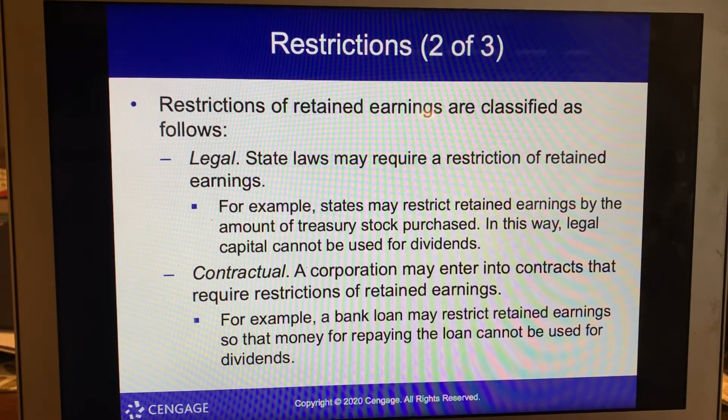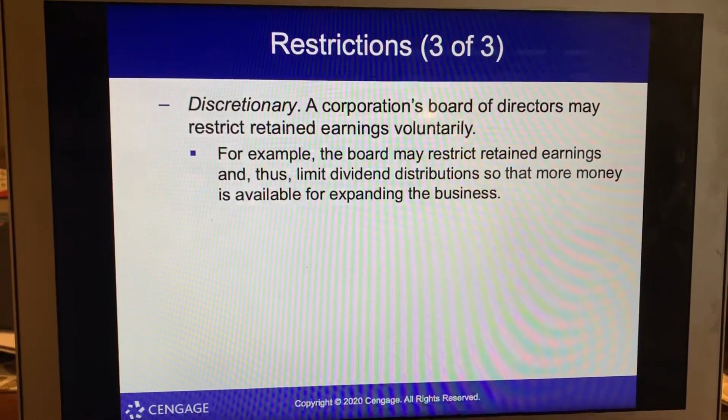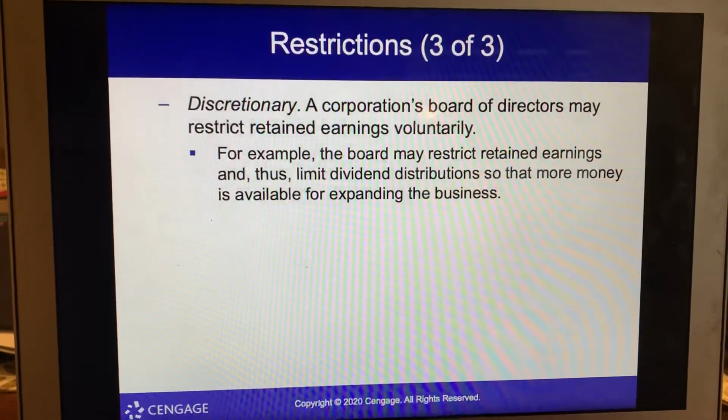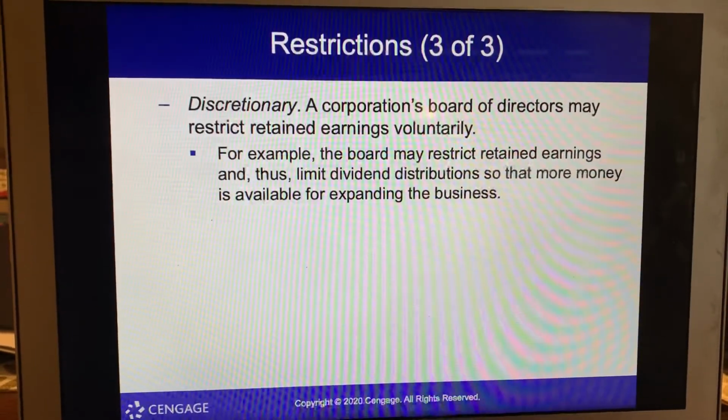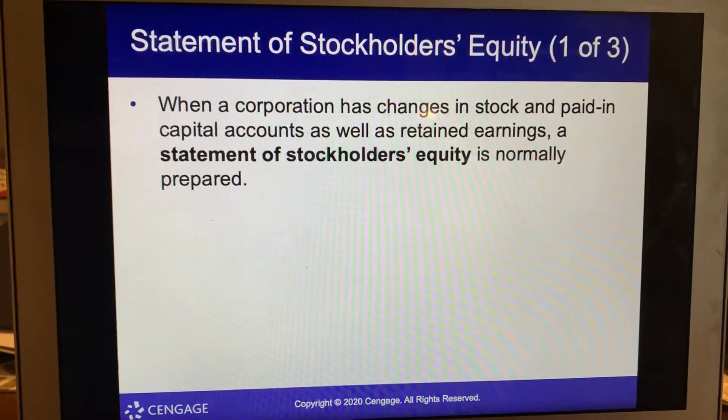Contractual: a corporation may enter into contracts that require restrictions of retained earnings. For example, a bank loan may restrict retained earnings so that money for repaying the loan cannot be used for dividends. So very, very specific uses. Discretionary: a corporation's board of directors may restrict retained earnings voluntarily. For example, the board may restrict retained earnings and thus limit dividend distribution so that more money is available for expanding the business. Okay, prior period adjustments. So go ahead and take a look at that. That's where we have to go to a prior period and make adjustments.